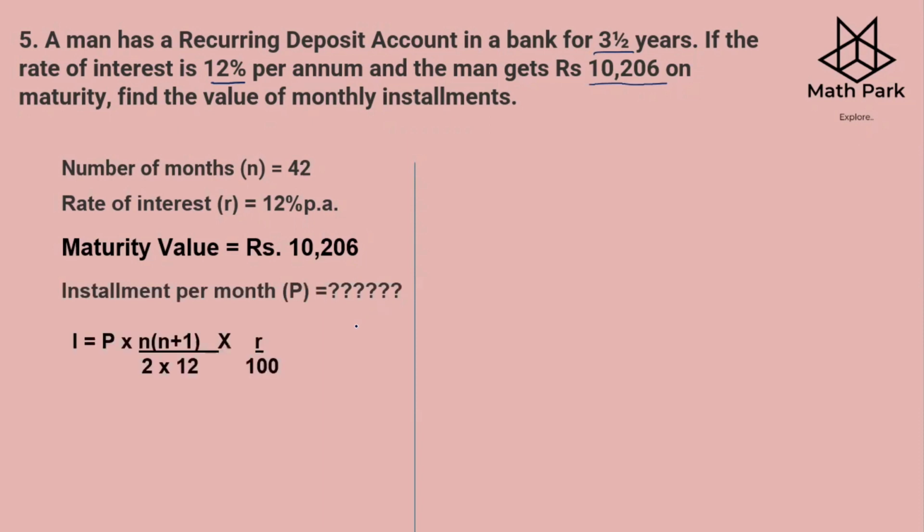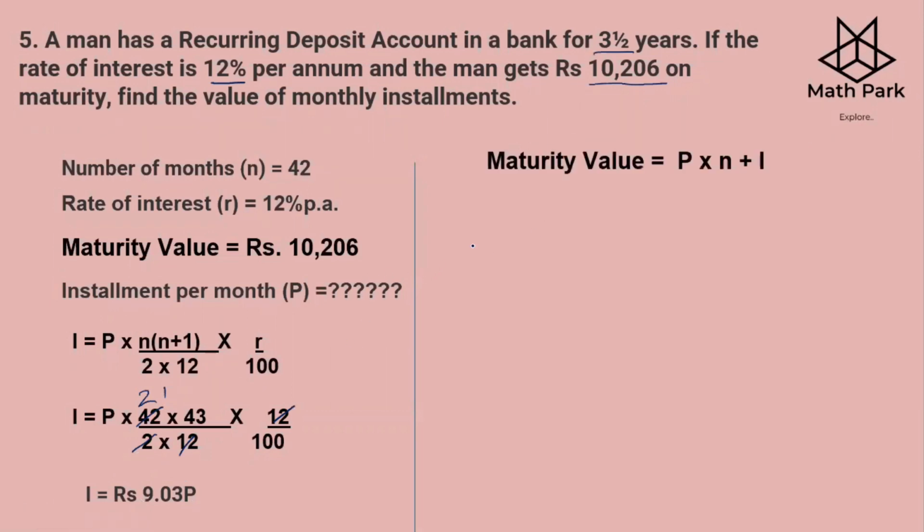Let us put the formula I is equal to P into N, in bracket N plus 1, upon 2 times 12, into R by 100. So N is 42 into 43. So 12 and 12 got cancelled. We have 2 21s are. Just multiply 21 into 43 and then divide by 100. So 21 into 43 is 903, and 903 divided by 100 is 9.03P, your interest.